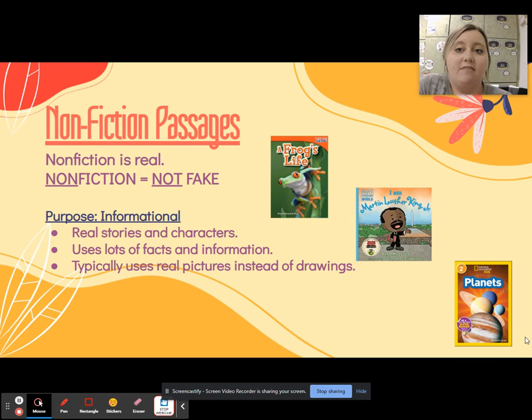Then last but not least, we have nonfiction passages, which you will probably see on your test. Nonfiction is real, true, right? Contains facts. Nonfiction is not fake. The author's purpose when writing nonfiction passages is to inform readers. They're wanting to teach us something. They're wanting us to get information on something. They contain real stories and characters, lots and lots of facts and information. That's what it's going to be full of. Typically, they use photographs, right? Photographs, not drawings. Here are 3 examples of nonfiction passages.